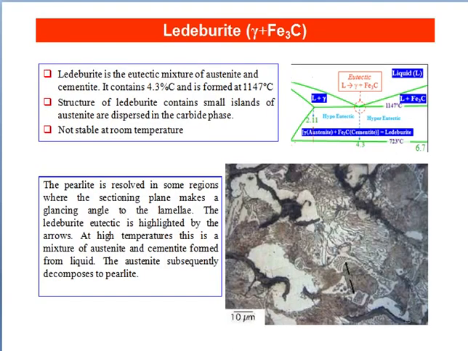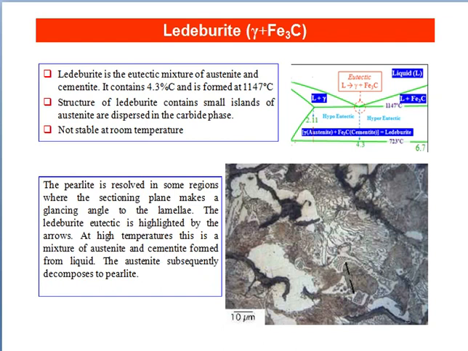Ledeburite is another phase that appeared on iron carbide phase diagram. Ledeburite is the eutectic mixture of austenite and cementite. It contains 4.3% carbon and is formed at 1147 degrees Celsius. Structure of ledeburite contains small islands of austenite dispersed in the carbide phase, not stable at room temperature.